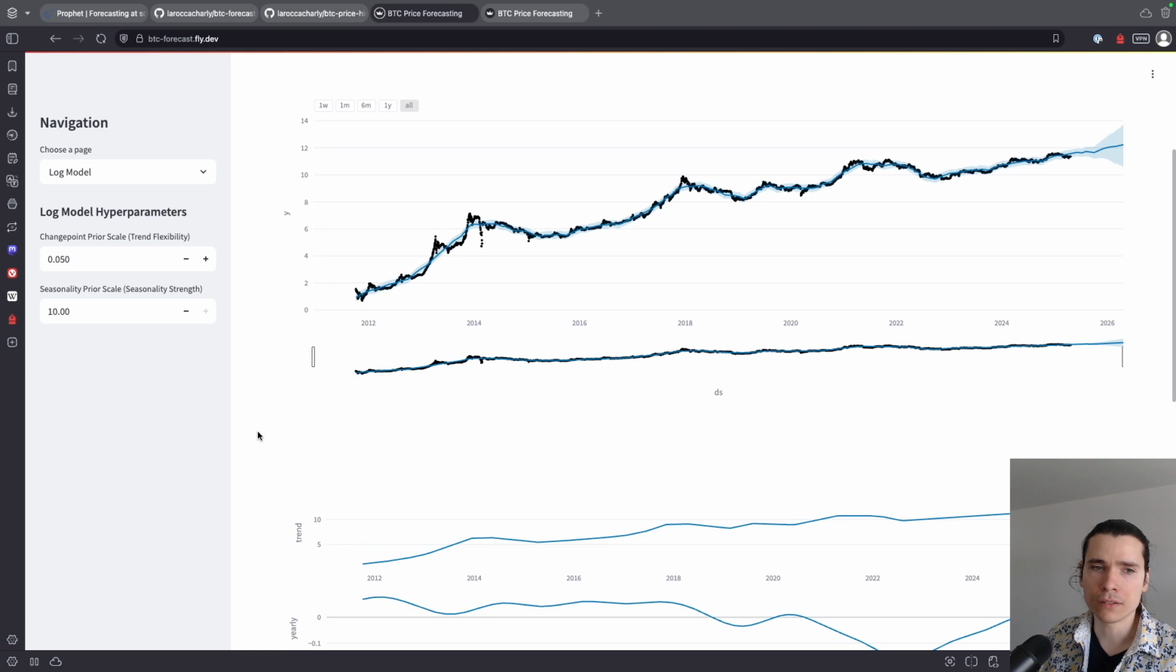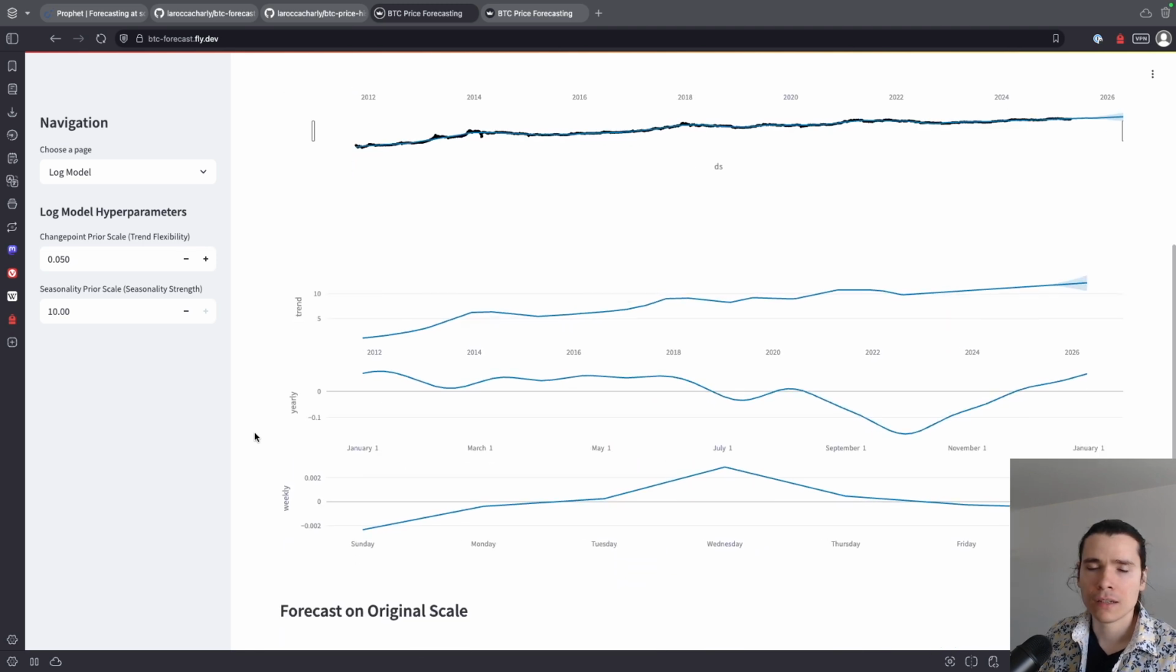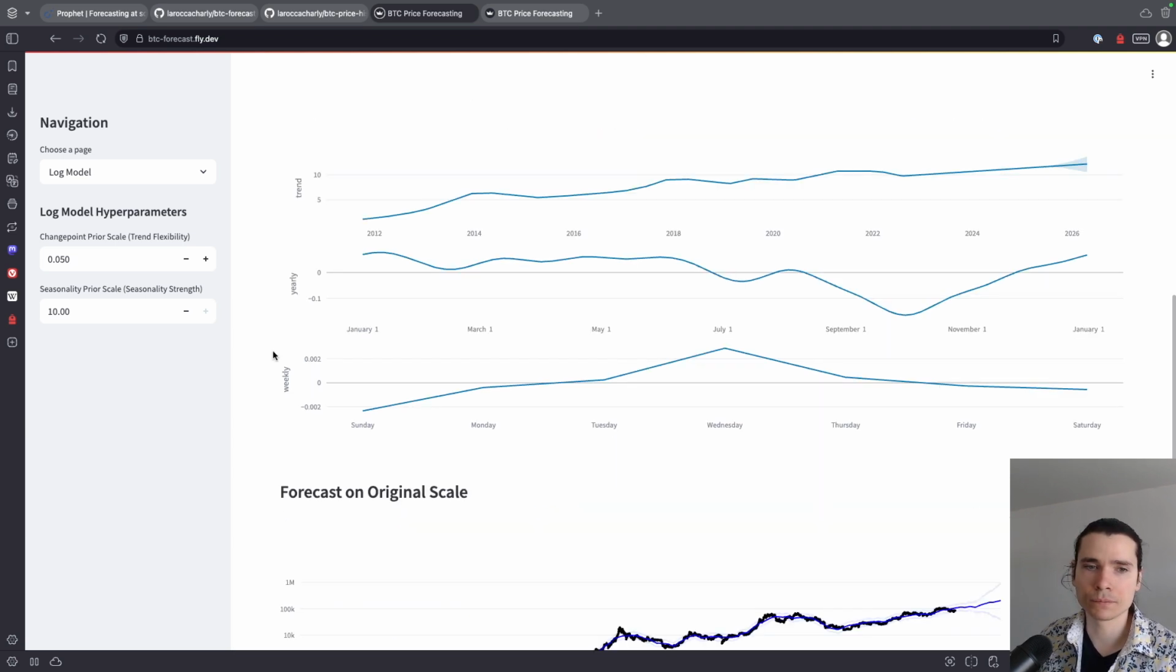I'll go down a bit to give you some idea. The first thing I want to bring your attention to is the yearly seasonality. We notice a bearish trend, if I can say, during fall, and bullish behavior during Christmas to spring, which is what the stock market does typically.